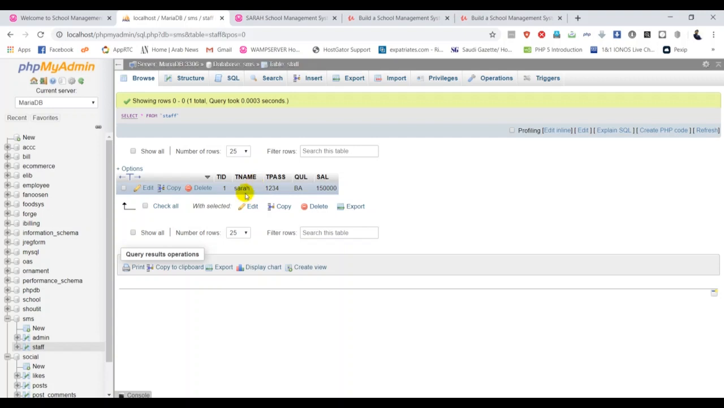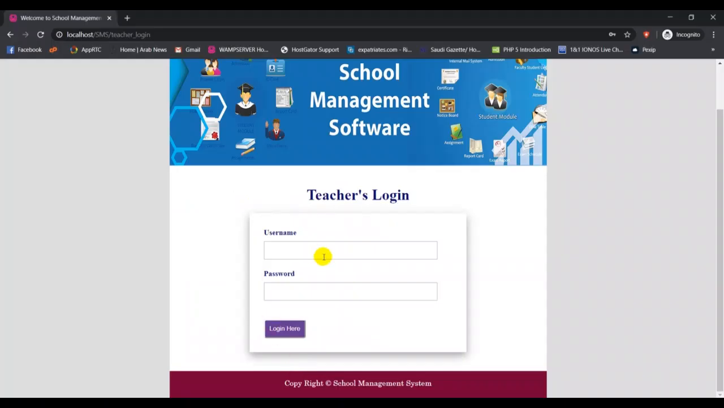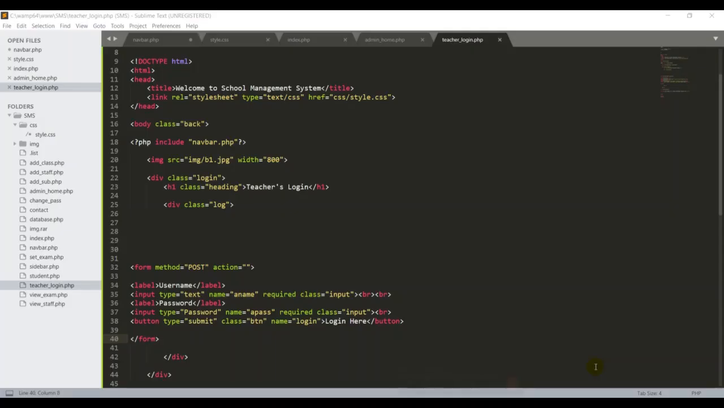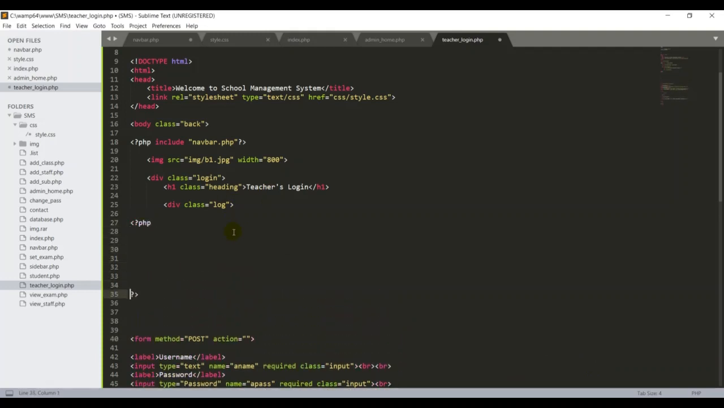Now we have to write a script for the login. So for the teachers, if the users use their username and password in this form, it should log them in. Now let me write the select query for the teacher login. This is my teacherlogin.php. Then I can start with the PHP tag, open and close.